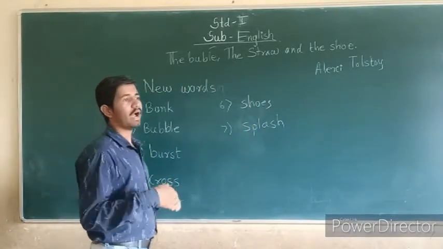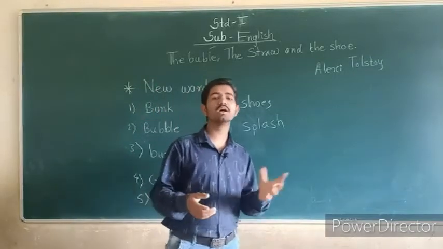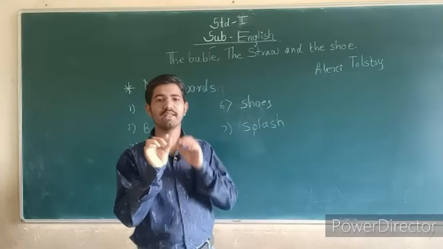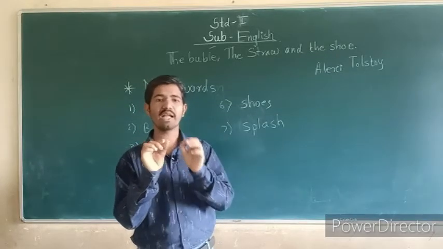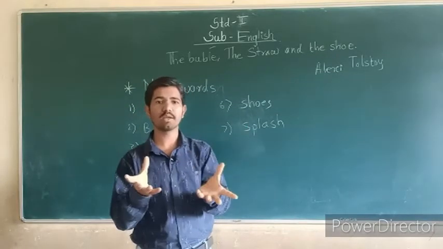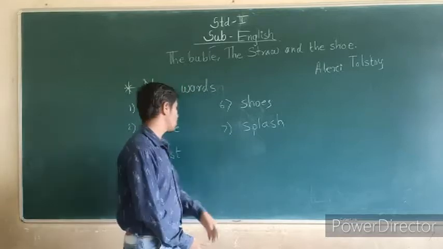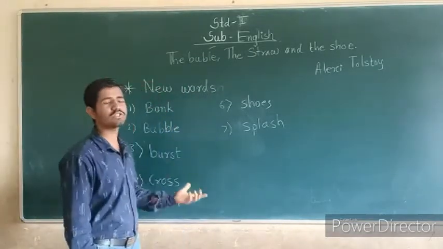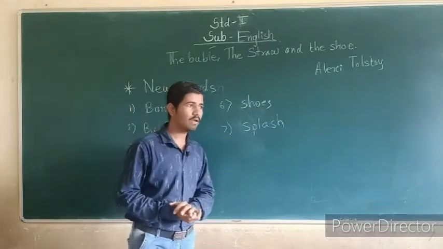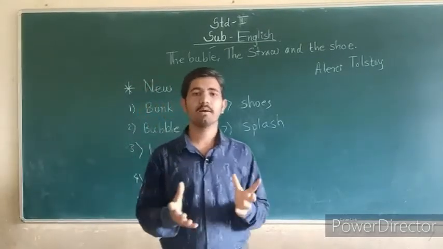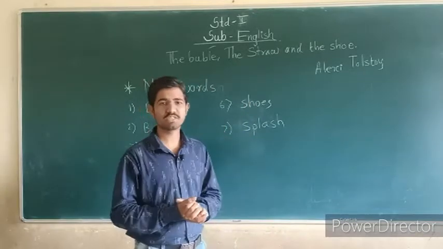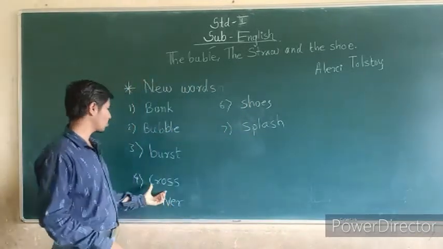Bubble means, I will tell you, in a festival you take a pipe and you blow through your pipe, and at that time bubbles come, we call it bubble. Okay, this is the bubble's meaning. Next we see burst. Burst means blast. Blast का मतलब होता है धमाका होना, otherwise फट जाना. Okay, next we see cross.